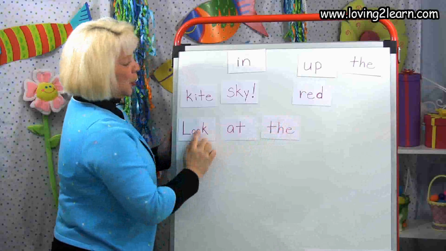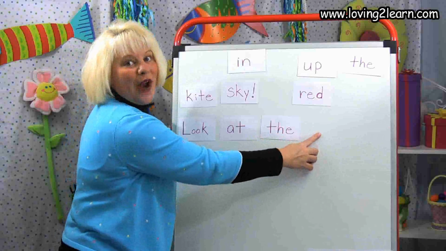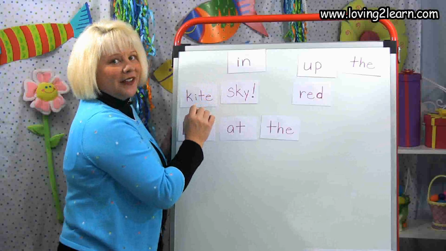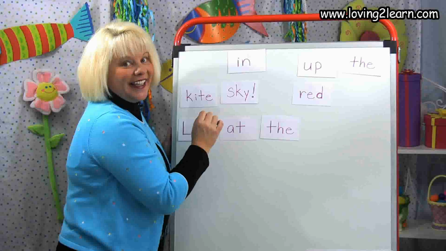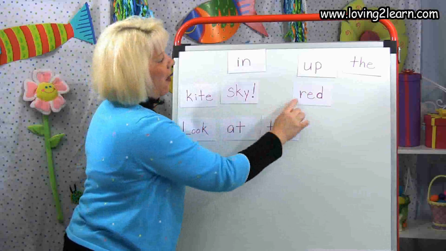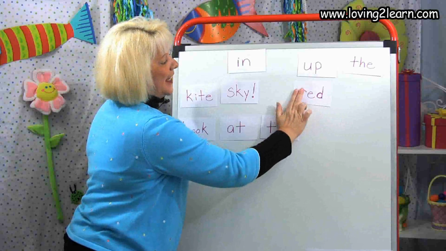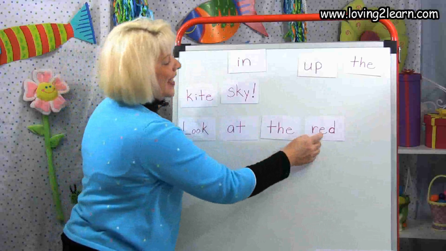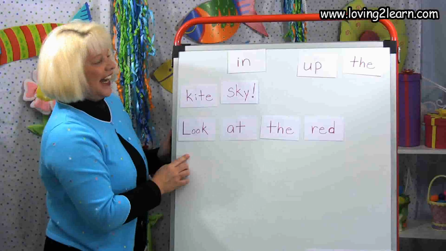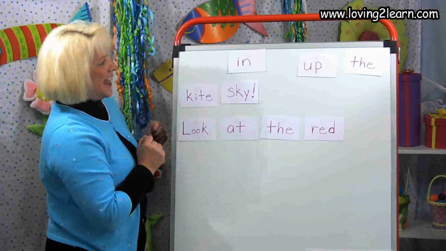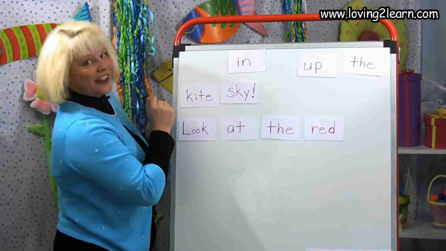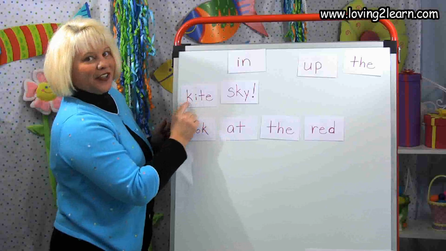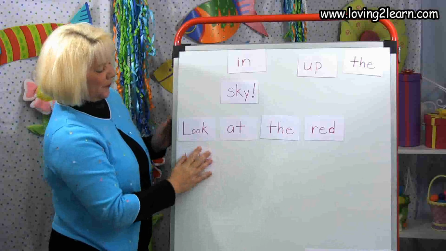Put that down here. Look at the red. R. Starts with that R. Do you see the word red? It has the ed chunk in it, like Ted, bed. Here's the word ed. There's that ed chunk. We'll put that word red down here. Look at the red kite. Kite. Starts with that K. Do you see the word kite? Kite. There's the word kite. Put that down here. Read with me.